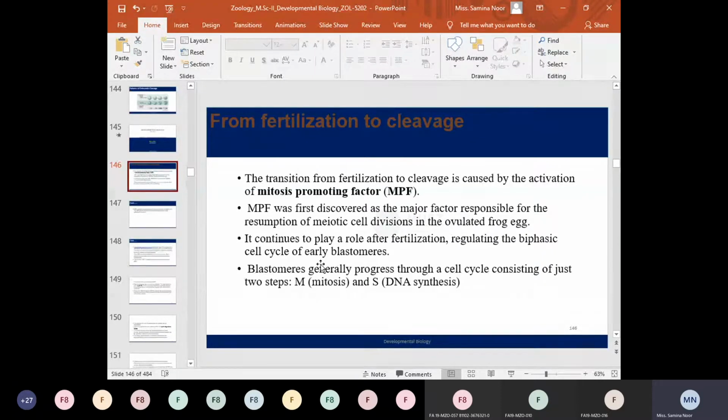The important factors required for the transition from fertilization to cleavage are known as mitosis promoting factors or MPF. So what are MPF? MPF are a special kind of protein factor, consisting of two main subunits. One subunit is a protein known as cyclin, and the second component belongs to the family of enzymes known as kinases, the cyclin dependent kinases.